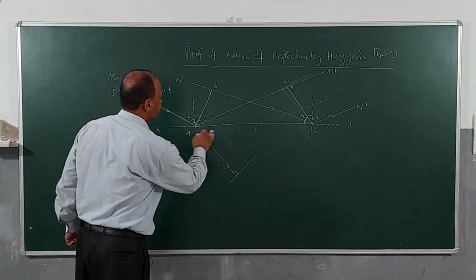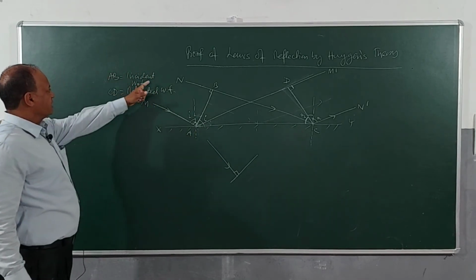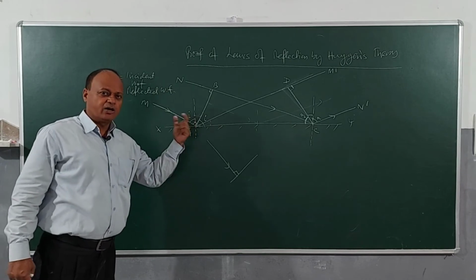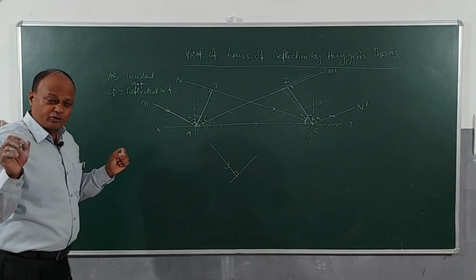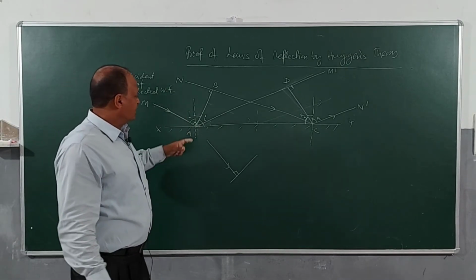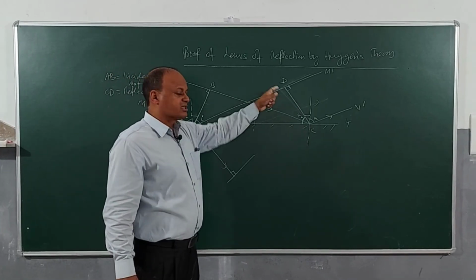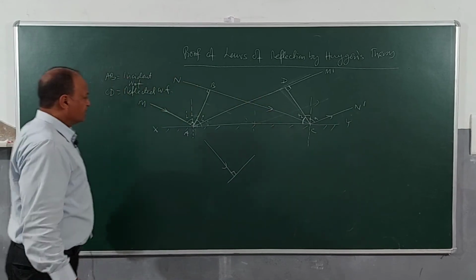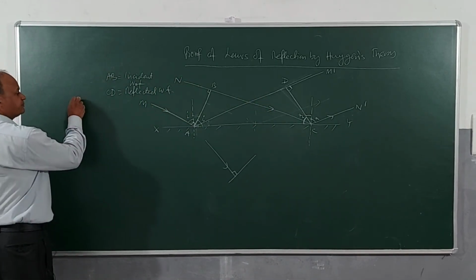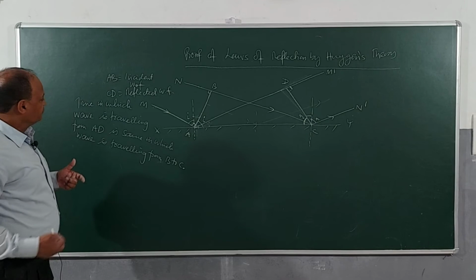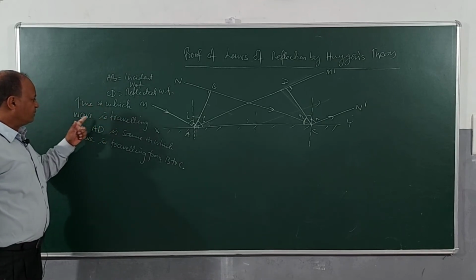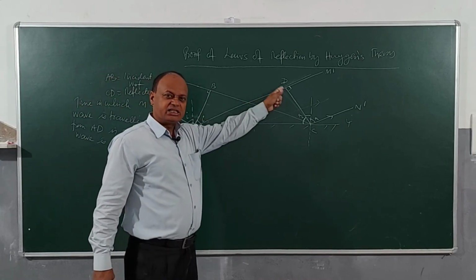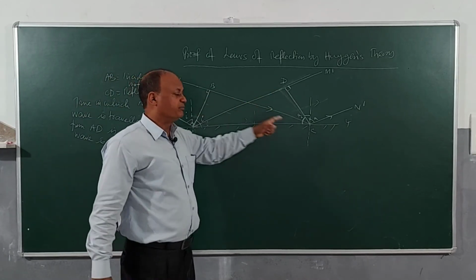So I will say AB is the incident wavefront and CD is the reflected wavefront. Now, important for you to know is that the time in which the wave is travelling from A to D is the same as the time in which the wave is travelling from B to C.